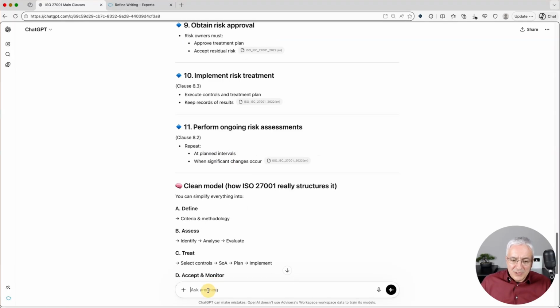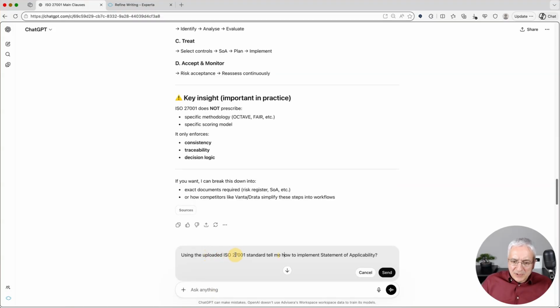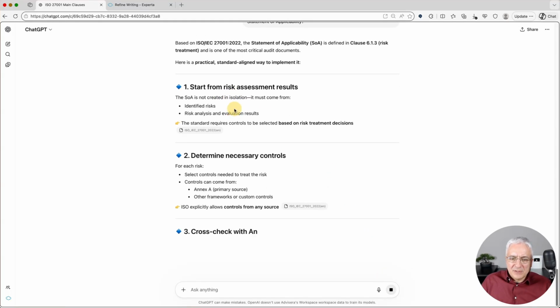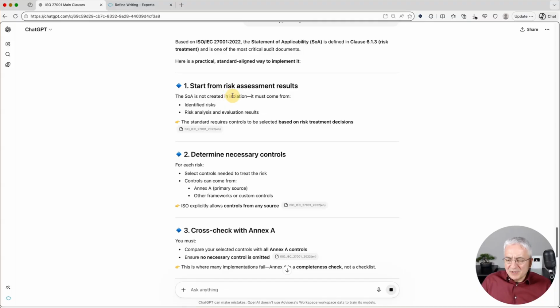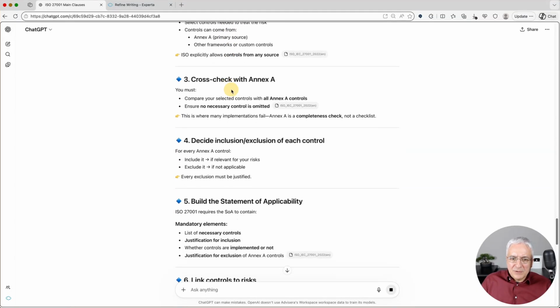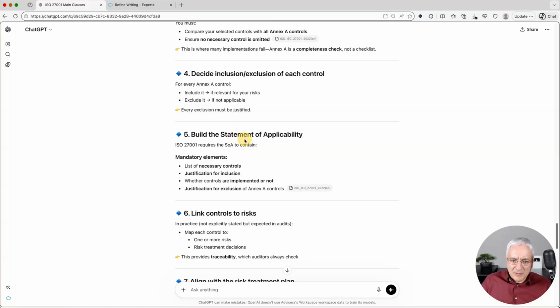Okay, let's go further and ask even more difficult questions. So using the uploaded ISO 27001 standard, tell me how to implement a statement of applicability. Okay, let's see what it answers. Okay, start from the risk assessment results. In fact, it's not risk assessment, it's really risk treatment, but okay. Determine the necessary controls. Yes, this is correct. Cross-check with Annex A controls. This is correct. Decide inclusion, exclusion for each control. Build the statement of applicability.